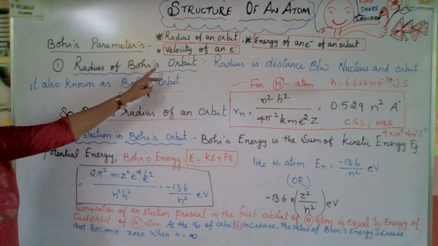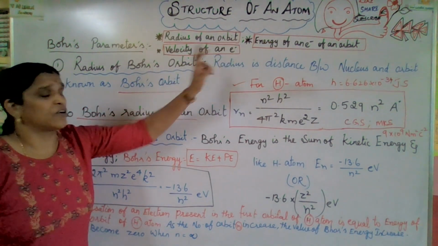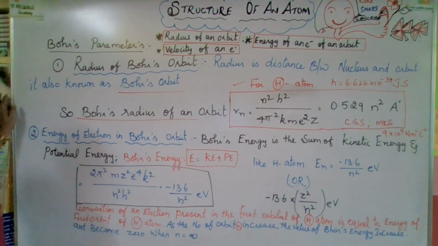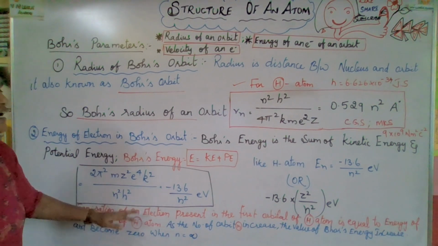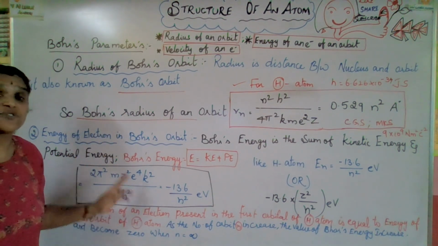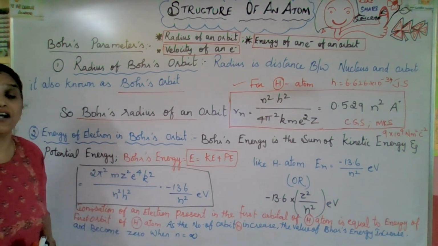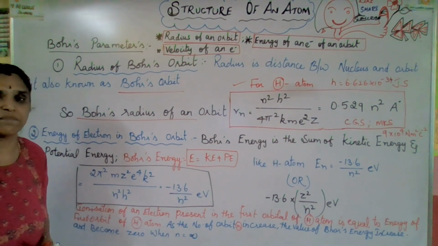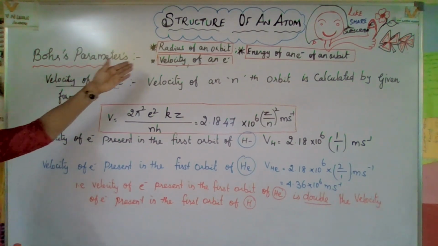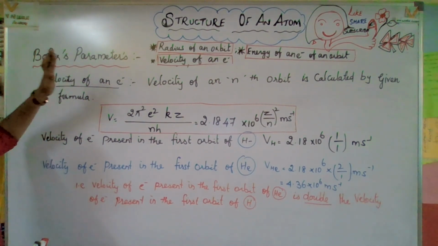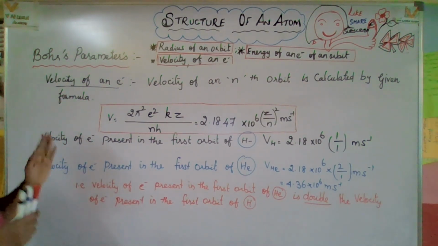Now we are going to see the velocity of an electron in Bohr's orbit. Yes, let us go for it. I hope you got a clear idea. If you want, you can take a screenshot of this formula to solve such sums.